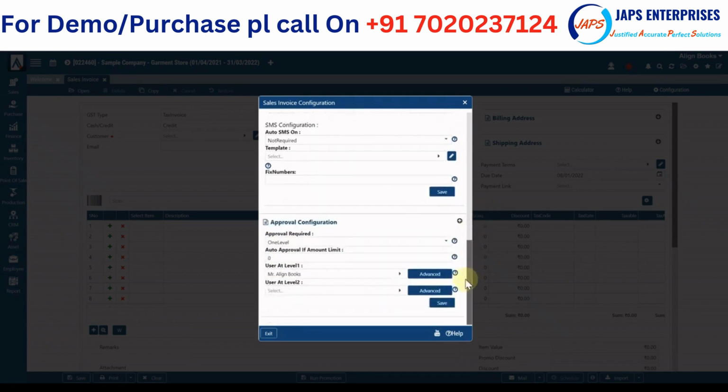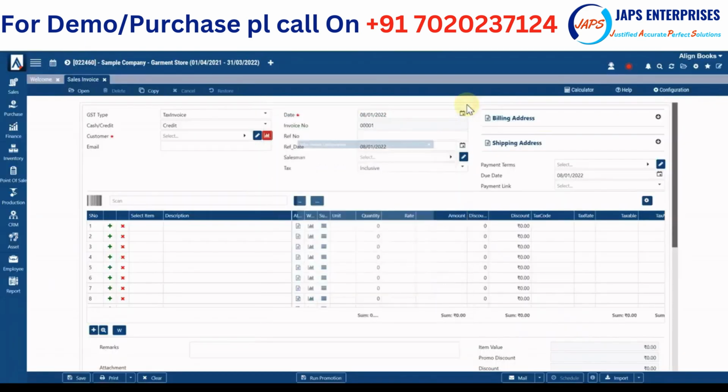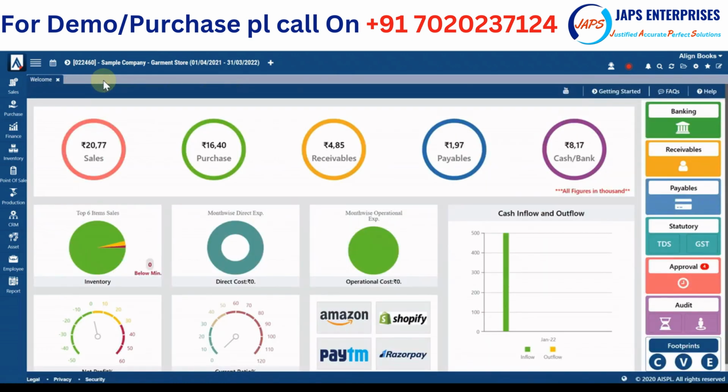And then we have an approval mechanism, like say you are having a team of 4 or 5 persons and your operators are generating invoices, and you want all invoices to come to your notice, so you can put up an approval system here, where whenever an invoice is generated, those invoices will come to your dashboard for approval, and based on that you can go through the invoice and simply approve it. And we have the option whether approval is just for notice purposes only, or you want to stop posting or you want to stop print till the invoice is approved. So this is how you control.